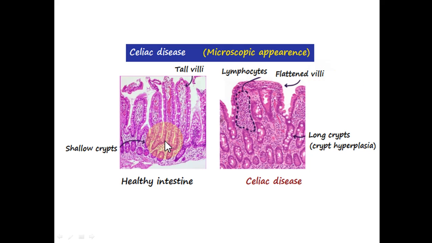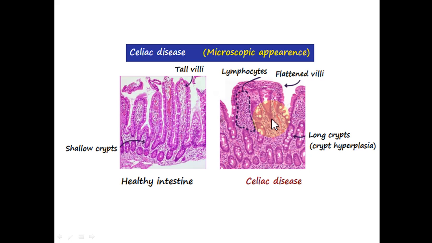Under the microscope, normally in a healthy intestine, we see elongated villi with shallow crypts. These crypts are very important because they contain the stem cells, and these stem cells will differentiate continually into the epithelial cells, which are actually labile cells, and they are continually shed and replaced by newly formed cells by the proliferation of the mature epithelial cells, and also by the supply of new cells from the stem cells.